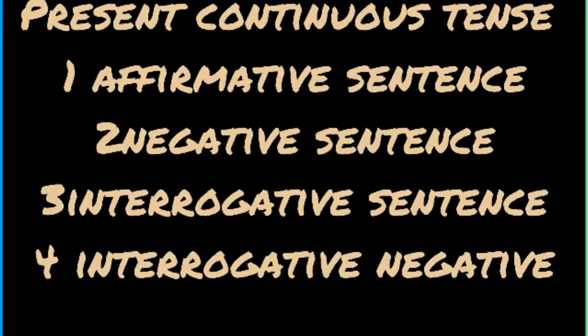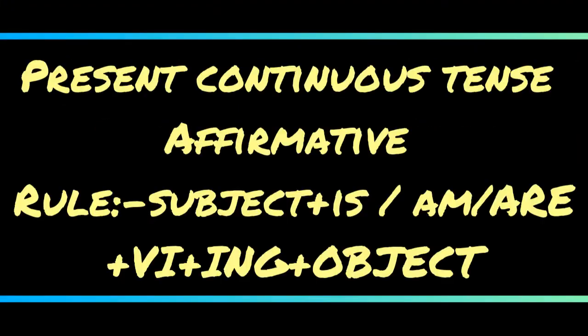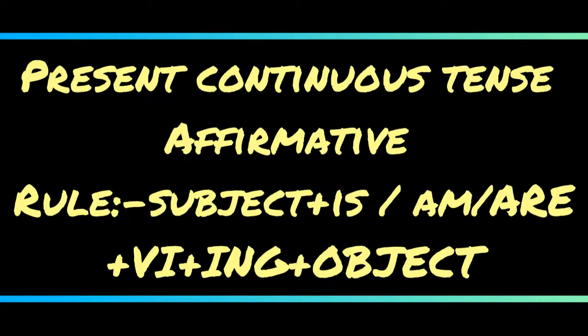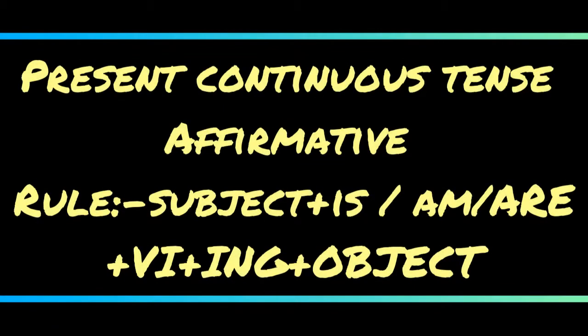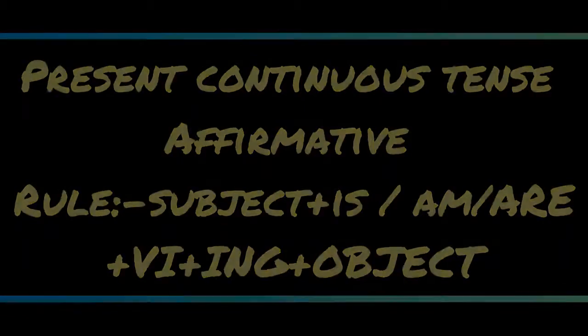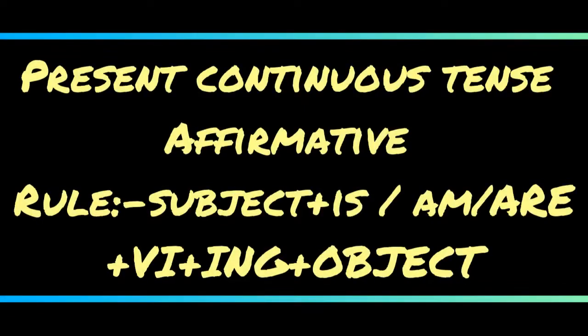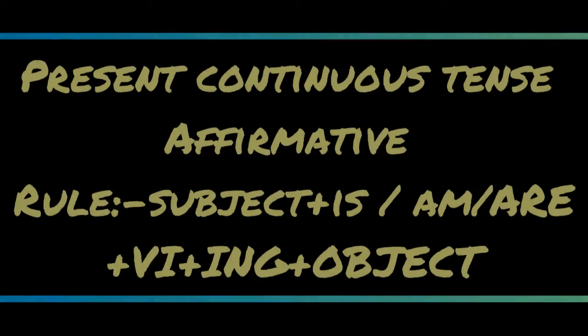In an affirmative sentence, we use a formula, a rule that is important to make a sentence: subject plus is, am, are plus verb first form plus ing plus object. This formula belongs to present continuous affirmative sentences.